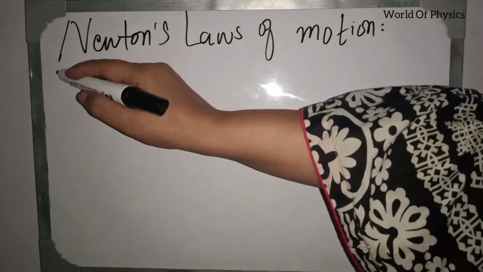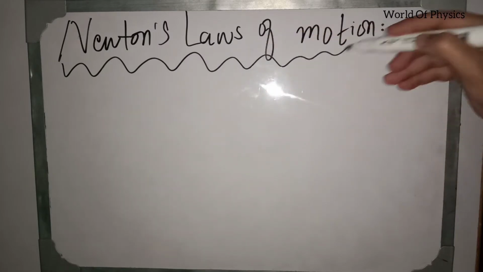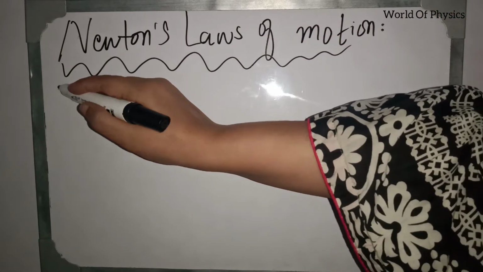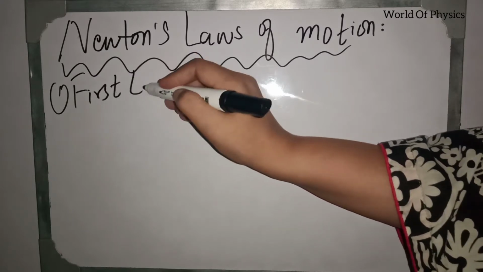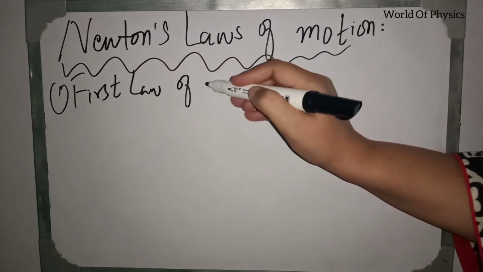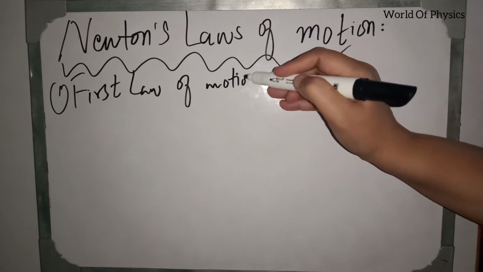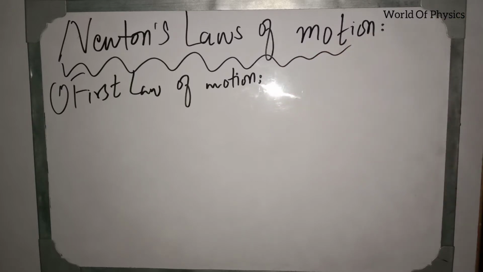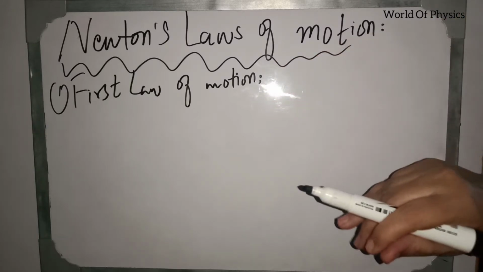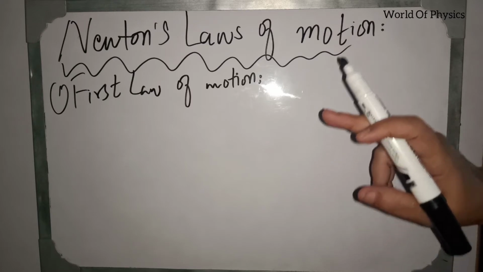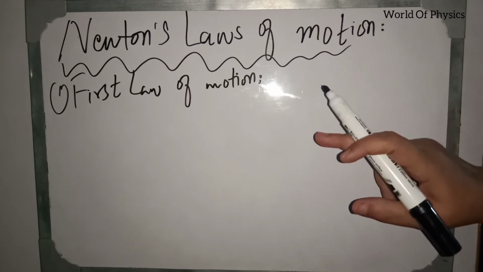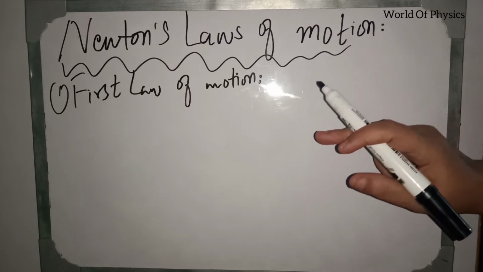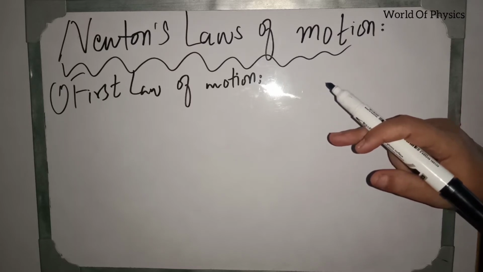Today our topic is Newton's laws of motion. First of all, we are going to discuss Newton's first law of motion. According to the statement of Newton's first law of motion, an object remains at rest or in uniform motion in a straight line unless it is compelled to change by an external net force acting on it.